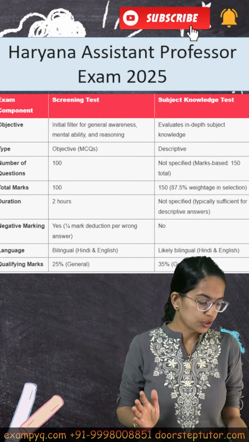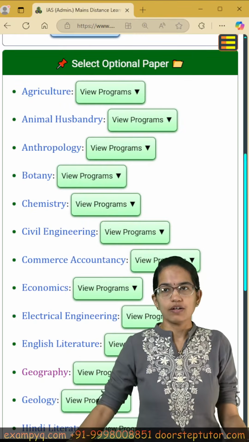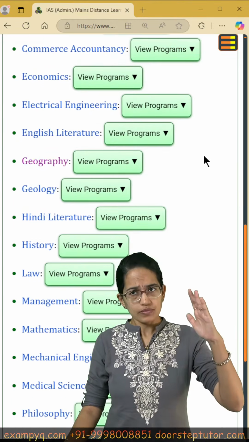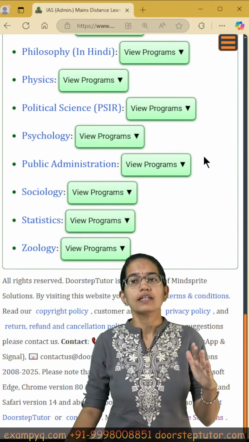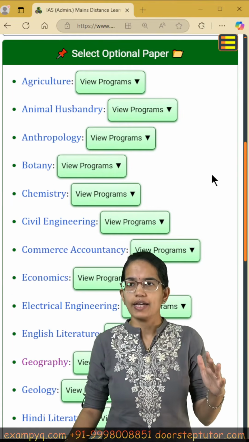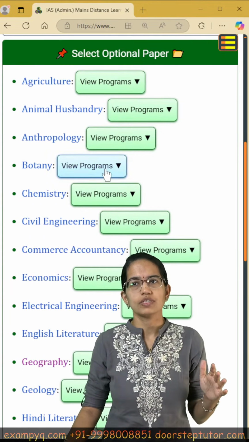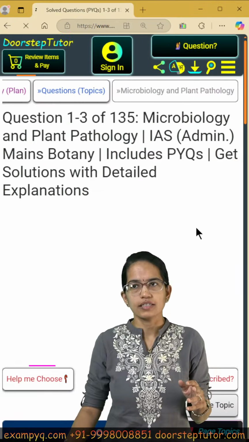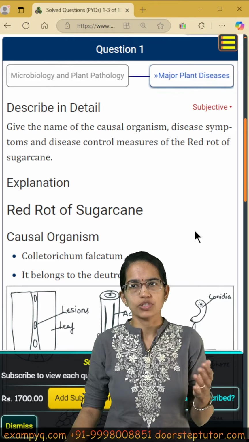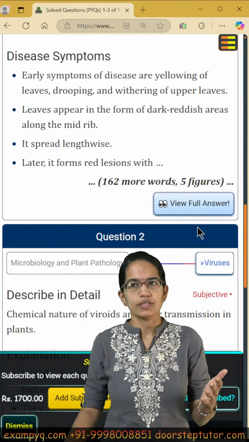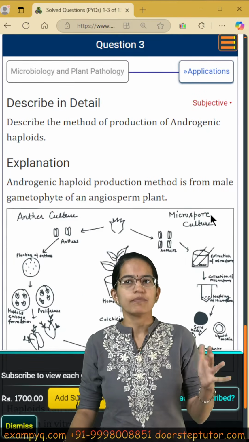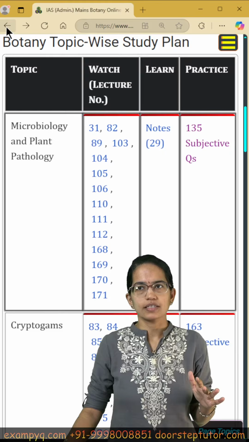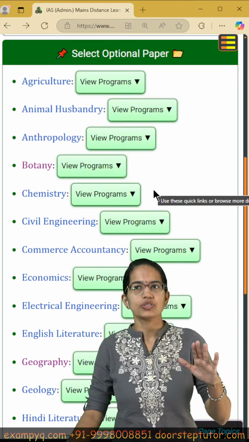So, to assist you, we have a comprehensive coverage for all the subjects here. Now, here you would find the list of subjects, and accordingly you can go through any of the subjects and understand the written answers. For example, this is a question on botany and this is an explanation which is written for botany, and so on and so forth. So for each of the subjects you would find the descriptive answers and explanations here.